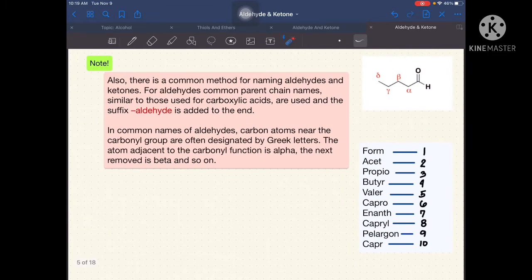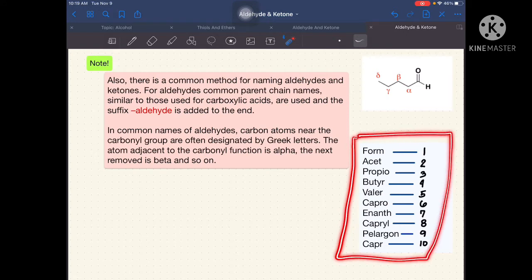So, para mas maintindihan natin, I have here another example. But, it's actually for you to familiarize itong 10. Kasi itong 10 ito, magagamit ninyo siya. So, these 10 are considered as prefixes. So, we have here form for 1 carbon atom, acet for 2 carbon atoms, propio for 3, and so on. So, napaka-importante na dapat ma-memorize nyo itong 10 ito.